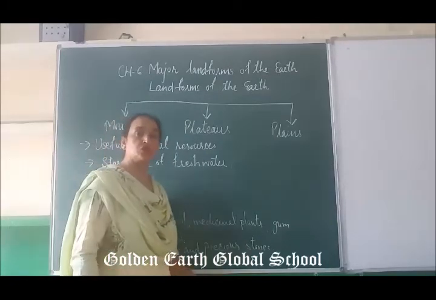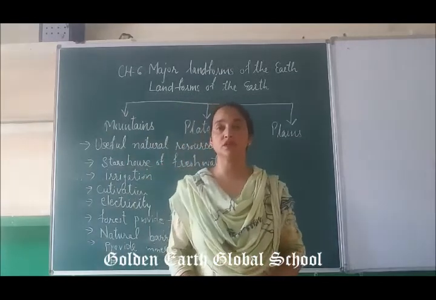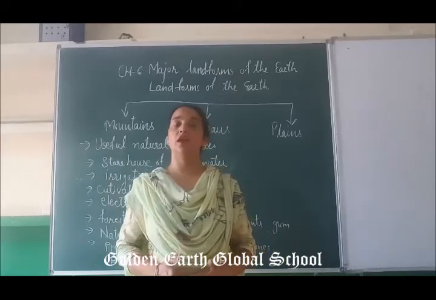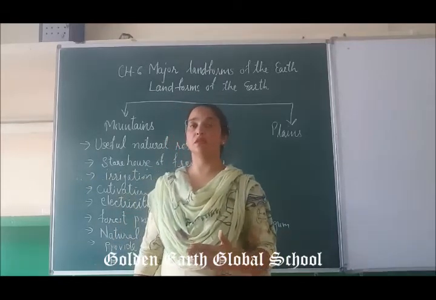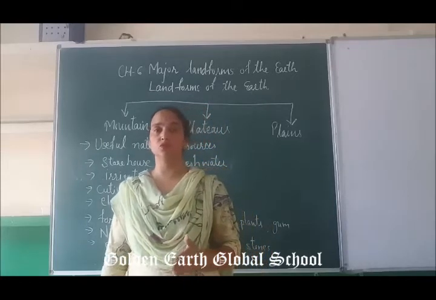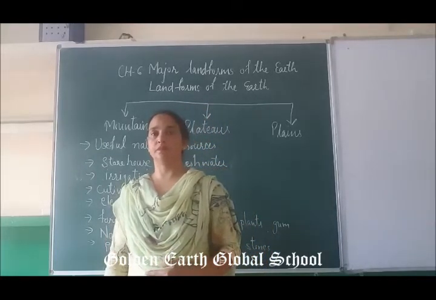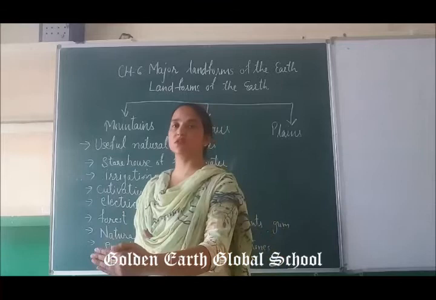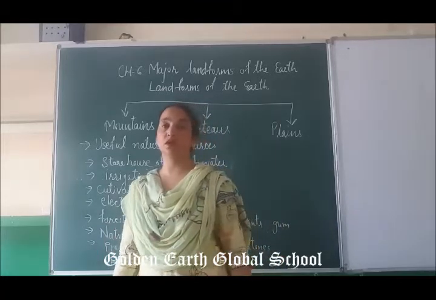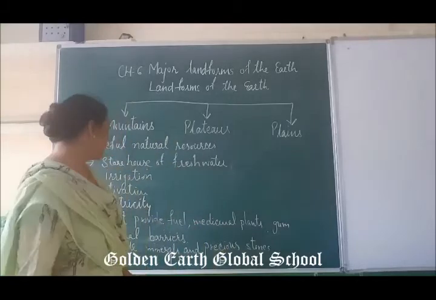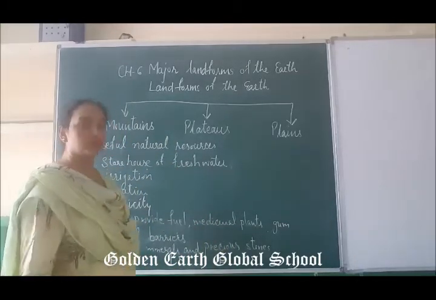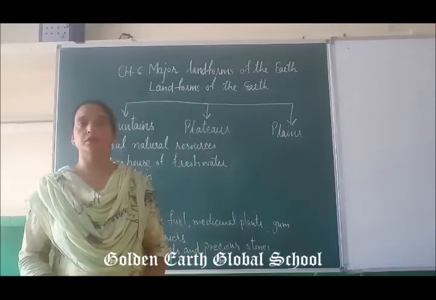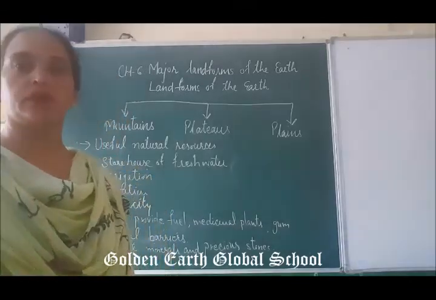And second, it is a natural barrier. How are these a natural barrier? Because these plants and the mountains help us by stopping the hot and cold winds from reaching us. That is why it is known as a natural barrier; nothing is needed to stop this, the natural mountains are just there automatically. And they provide minerals and precious stones, means different kinds of minerals we are getting in the mountain area, and precious stones we are getting from here.